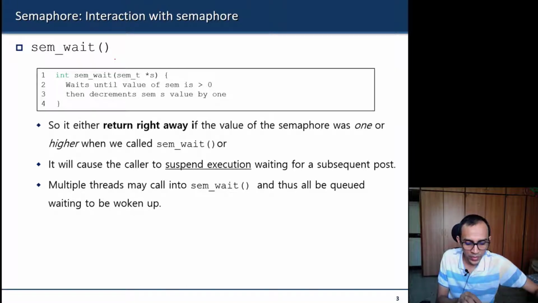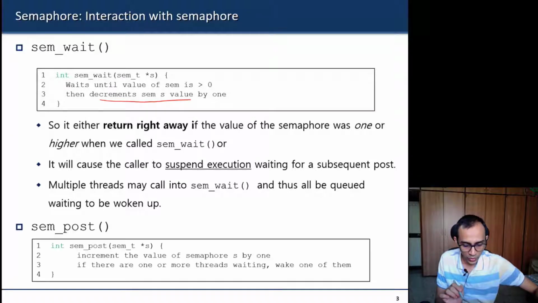One is the wait operation, which waits until the value of the semaphore is greater than 0. If it is 0 or negative, it will be put to sleep. Else it will return from the wait function, and before returning it will decrement the semaphore value by 1.